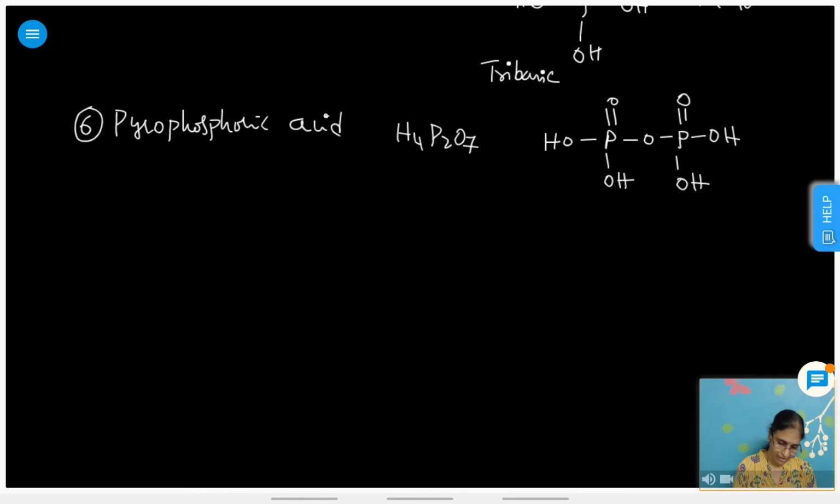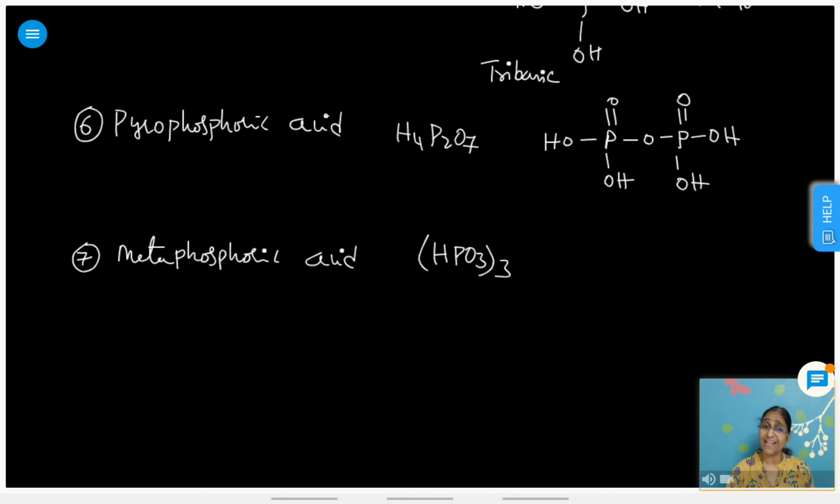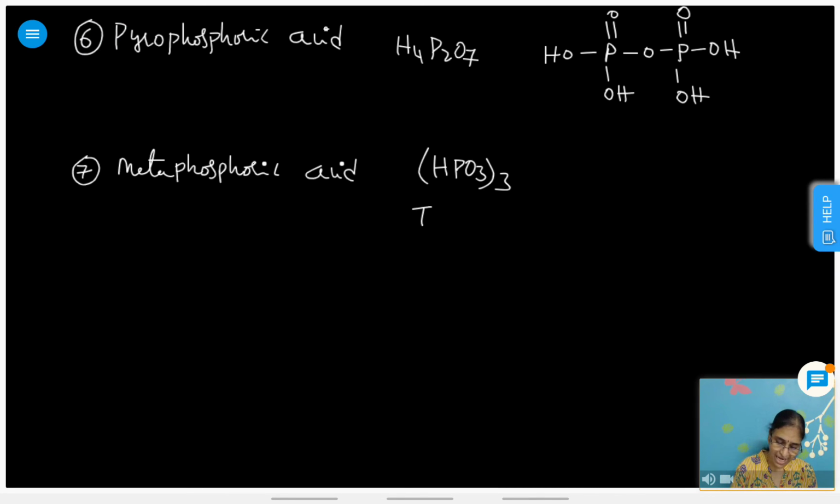Then next is metaphosphoric acid. That is HPO3 taken three times. There is no evidence for the existence of the single unit. It exists as a trimer, trimetaphosphoric acid. H3PO4 on heating gives rise to H4P2O7.